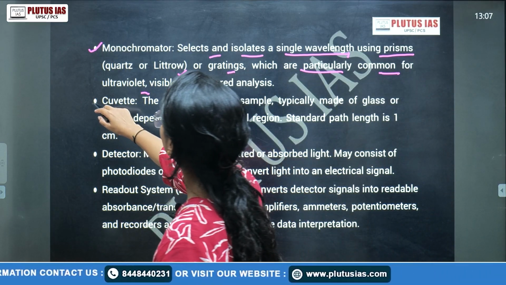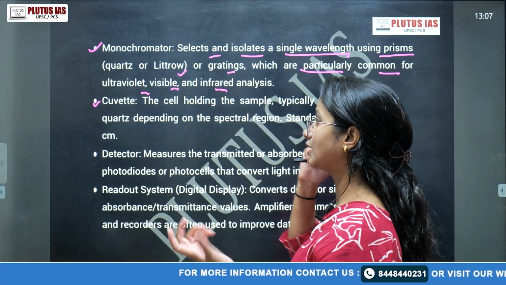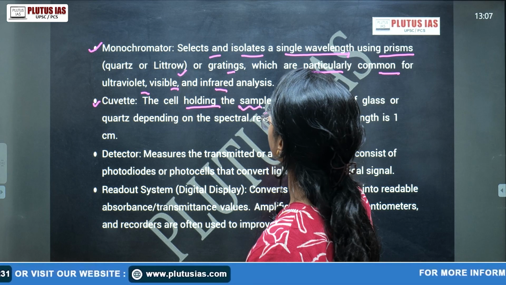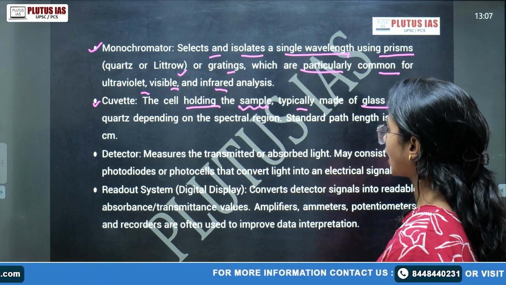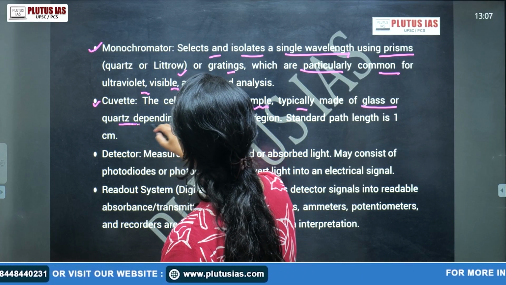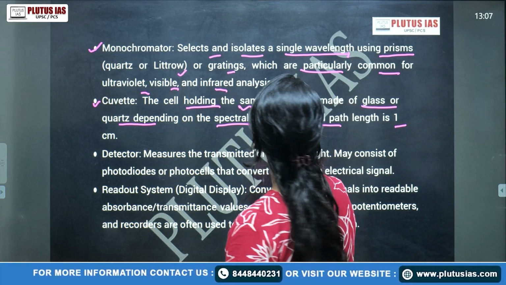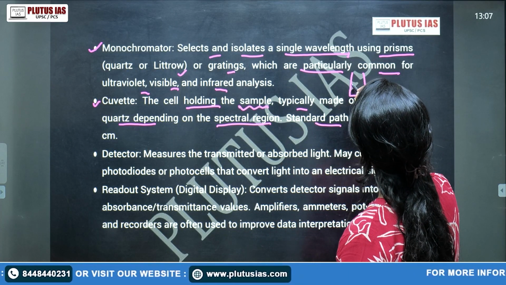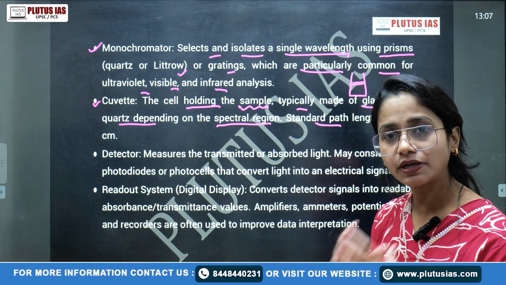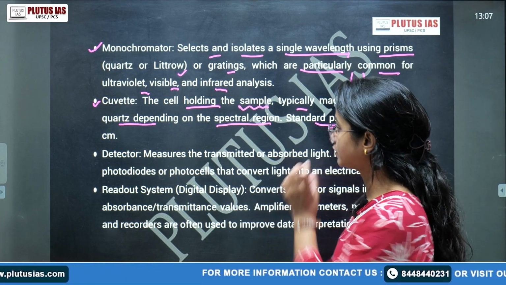Then there is a cuvette. The cuvette is actually the cell holding the sample, the material in that flask or test tube. It is typically made of glass, of course, because glass allows the light to pass, or quartz, depending on the spectral region. The standard path length is 1 centimeter. What is the path length? That means the length or breadth of this cuvette in which the sample is present.